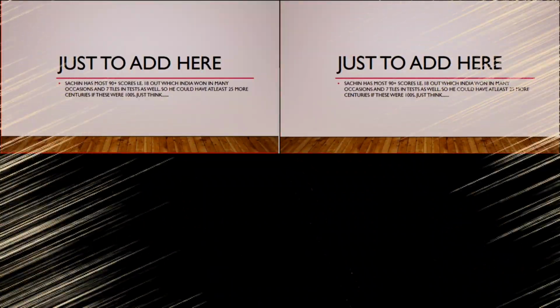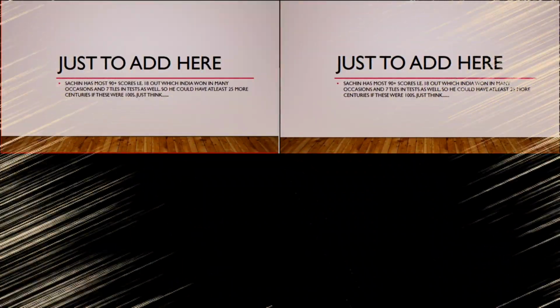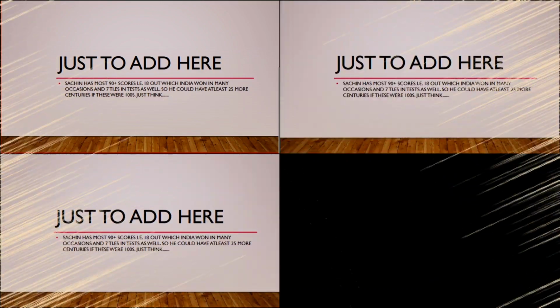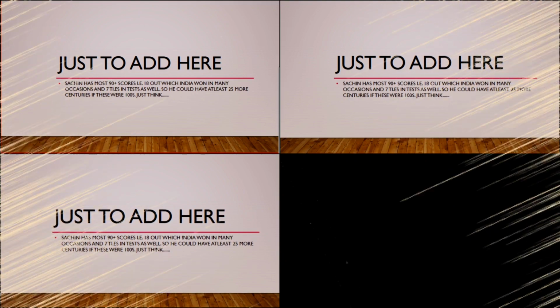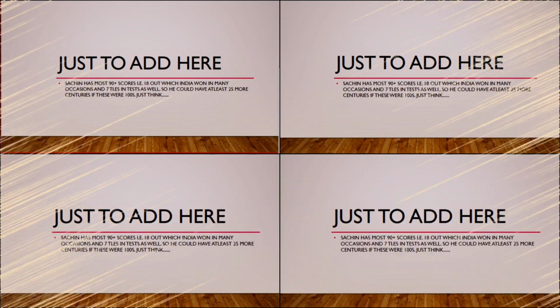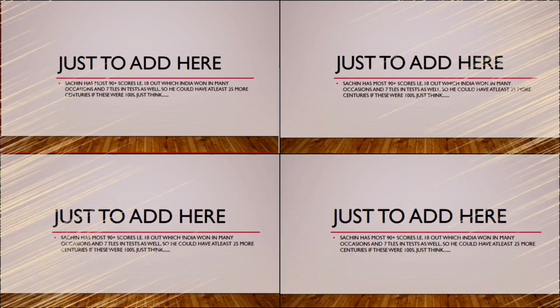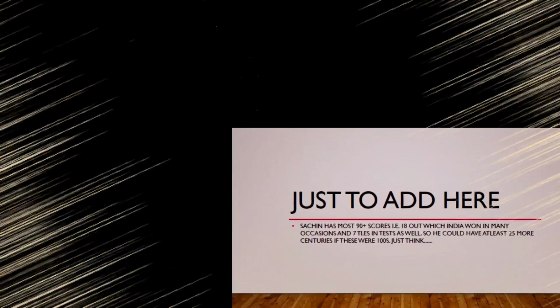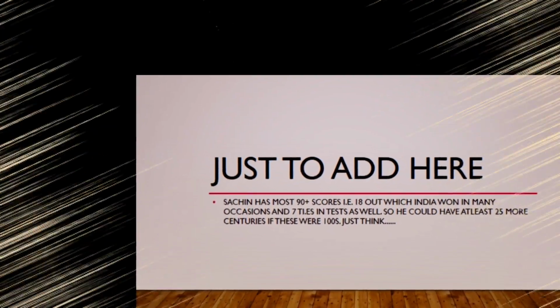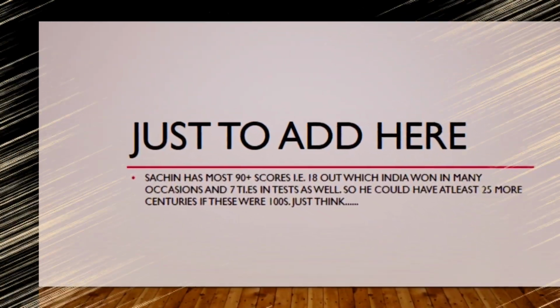But just to add here, Sachin has the most 90-plus scores, that is 18, out of which India won on many occasions, and 7 times he made a 90-plus score in Tests as well. So if we add them up here, he could have had at least 25 more centuries overall in international cricket.